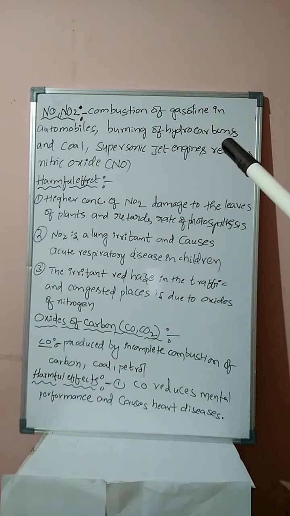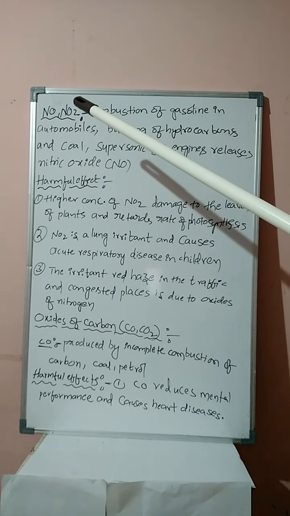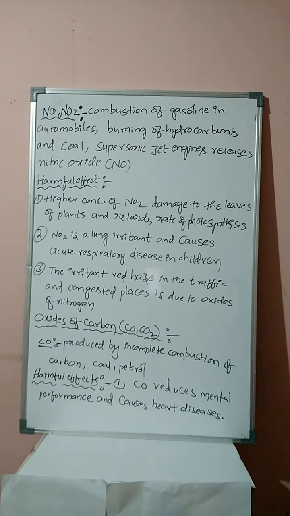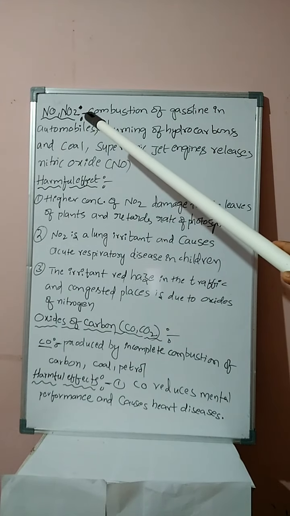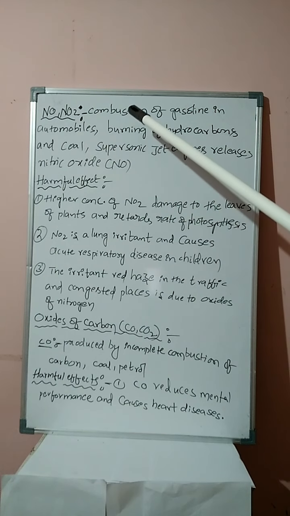Second video we are discussing atmospheric pollution. In tropospheric pollution, the second one is oxides of nitrogen, nitric oxide and nitrogen dioxide. In the previous class we completed oxides of sulfur, that is sulfur dioxide and sulfur trioxide. Now we are discussing oxides of nitrogen, nitric oxide and nitrogen dioxide.